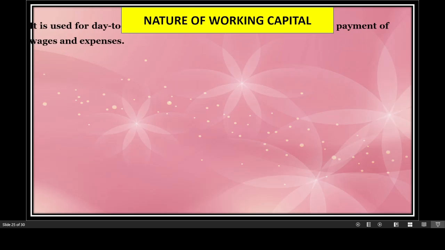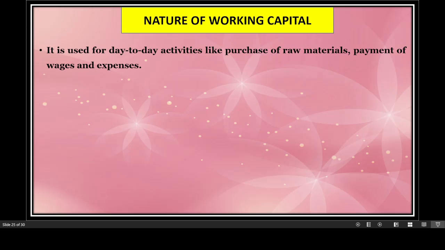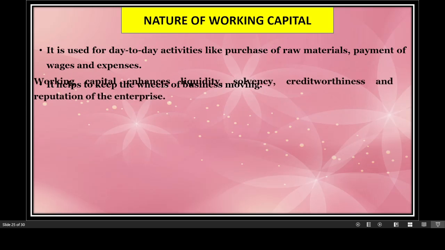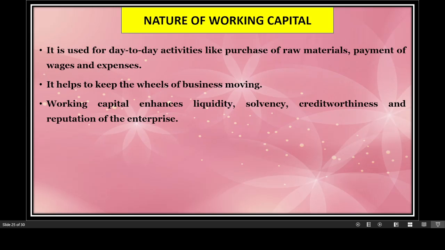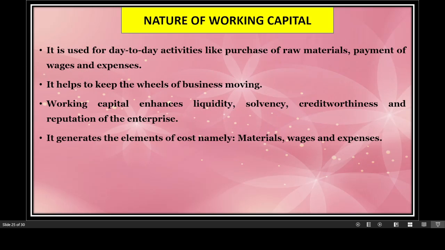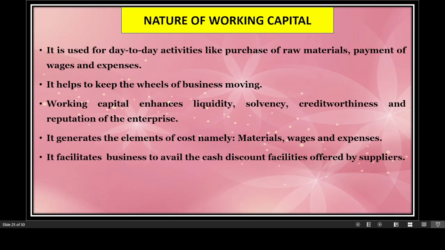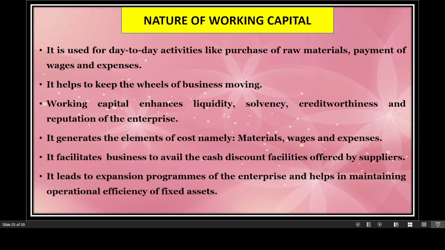Now let us read the nature of the working capital. After reading all about working capital and its types, what features can we draw, or what nature is revealed by what we read till date? Basically, working capital is used for day to day activities of a business concern, that we have already read. And this working capital helps to keep the wheels of the business moving.